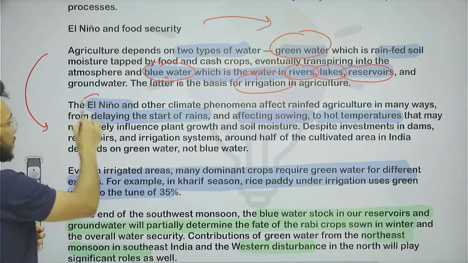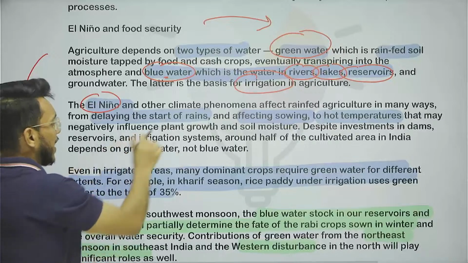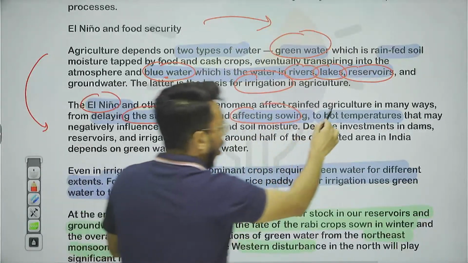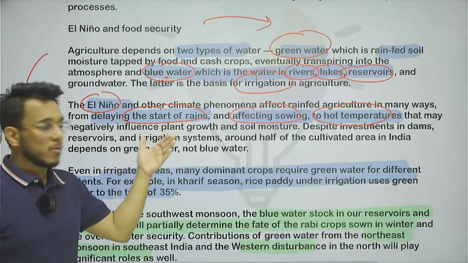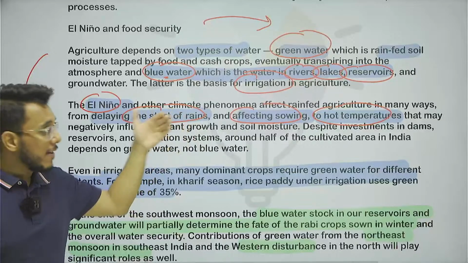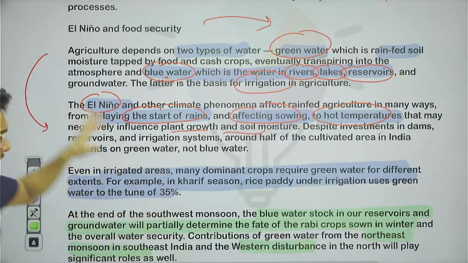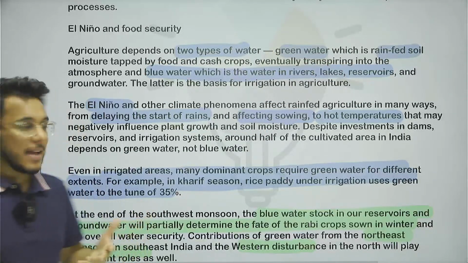Now, El Nino impacts agriculture. It delays the start of rains, which affects the sowing period. Also, if there is a delay in the rainfall, what will happen? Hot temperature will further impact the soil moisture and plant growth. So it leads to a double whammy, a double impact on agriculture.